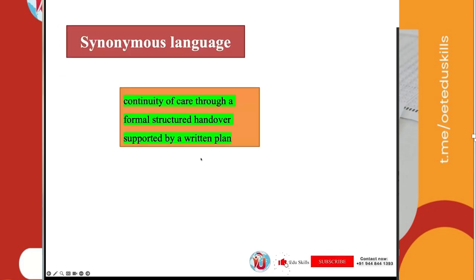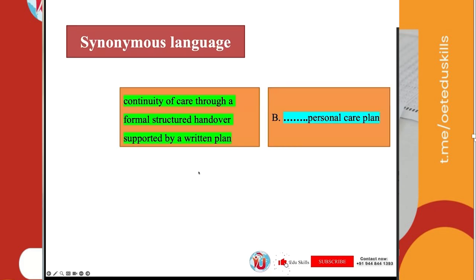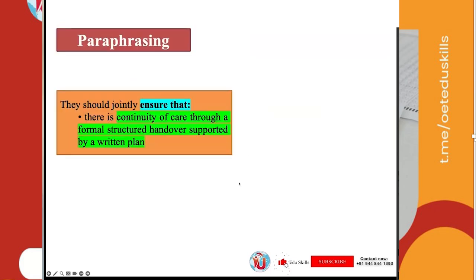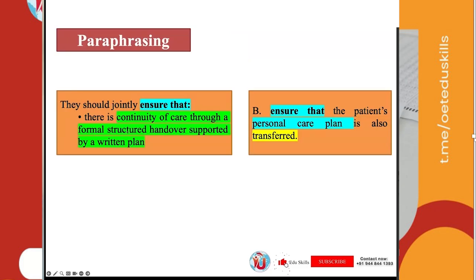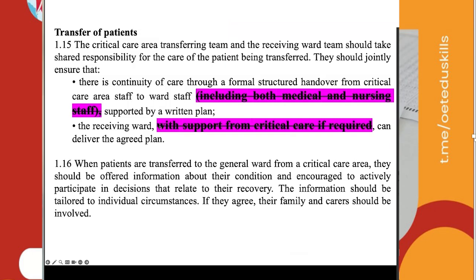Synonymous language. Continuity of care through a formal, structured handover supported by a written plan, personal care plan. Option B speaks about continuity of care through a formal, structured handover supported by a written plan. Simply said, the synonymous language used is personal care plan. And paraphrasing, see, they should jointly ensure that there is continuity of care through a formal, structured handover supported by a written plan. Option B is the paraphrasing of this statement: ensure that the patient's personal care plan is also transferred. Ignore the subject complements. You see, in two places you have subject complements, including both medical and nursing staff, that is not required, within brackets.